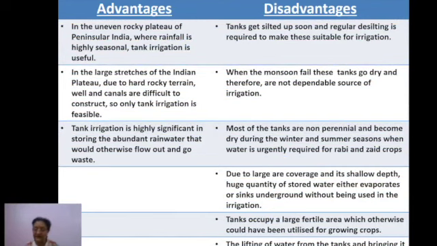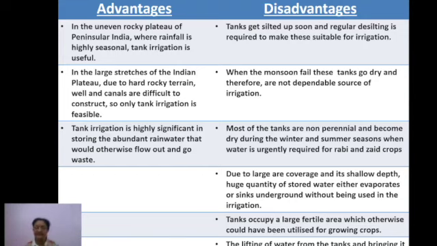And when we are talking of the peninsular region, why is the tank the most used method for irrigation? Because for the construction of a canal, we need soft soil, because the land has to be dug. If it is a rocky area, it will be very expensive, right? Second thing is, leveling of the land also becomes difficult there. So this is one point. Second thing is wells. Again a similar thing is there. A well is mostly found in those areas where the land can easily be dug out, and so the soft soil areas are the best suited for well irrigation.